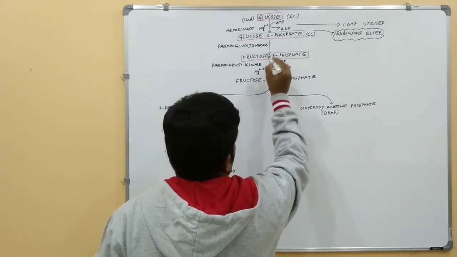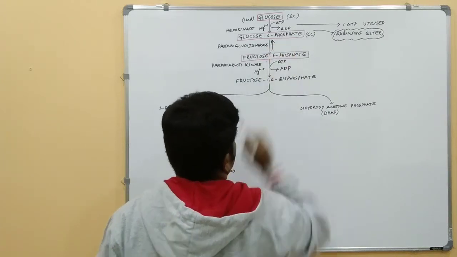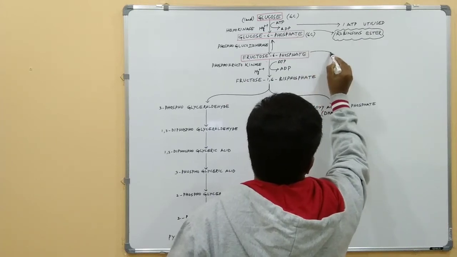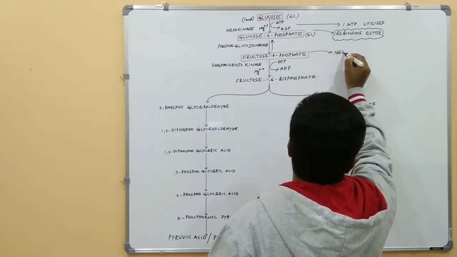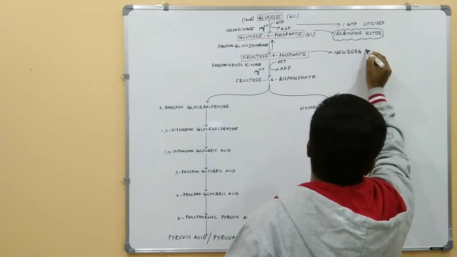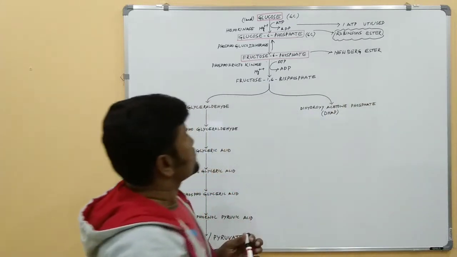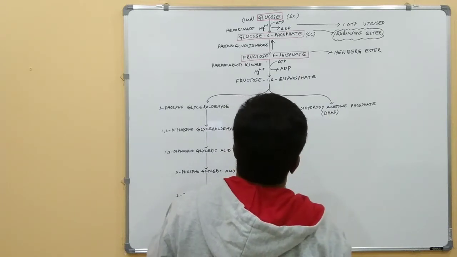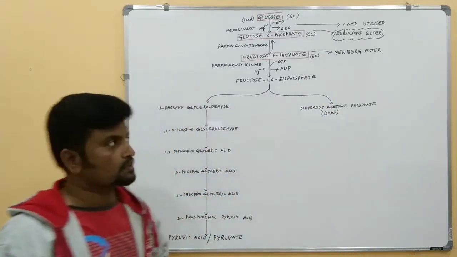So this reaction is also an irreversible reaction, but the second reaction is a reversible reaction, and this fructose 6-phosphate is known as Newburgh ester. This fructose 6-phosphate is also a 6-carbon molecule.